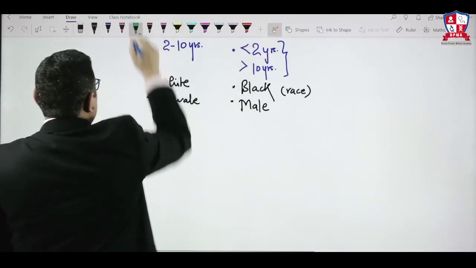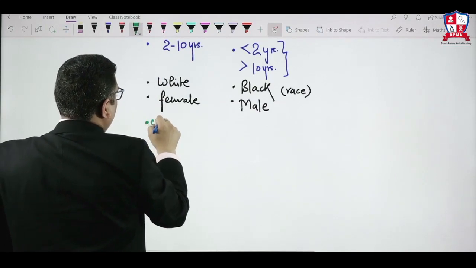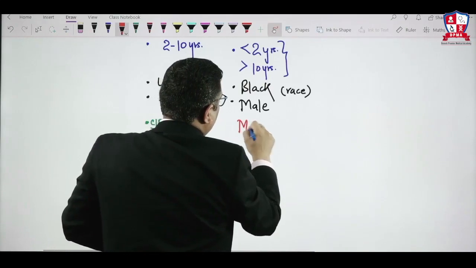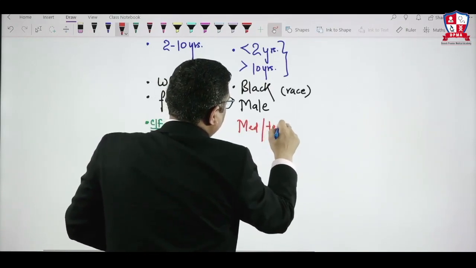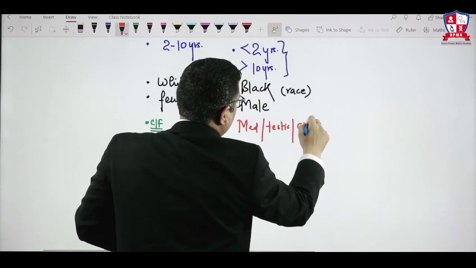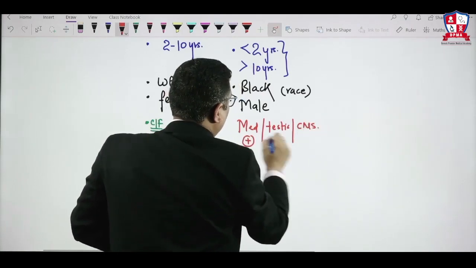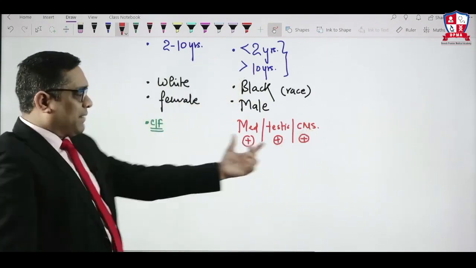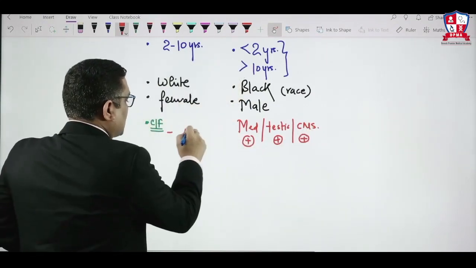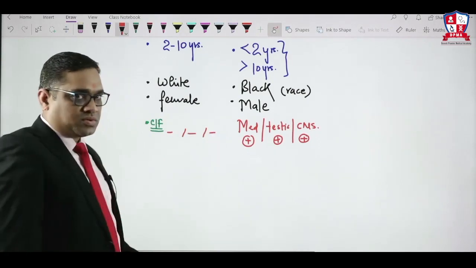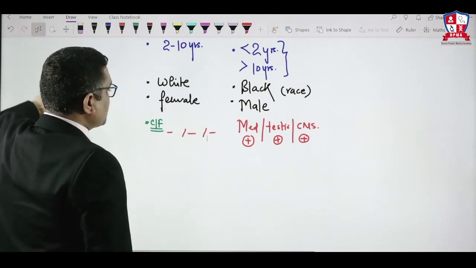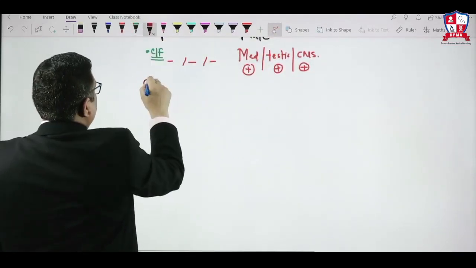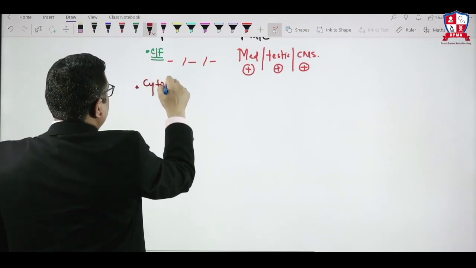On clinical basis, when you are seeing clinical features and there is involvement of the mediastinum, testis or CNS, when these organs are involved, mediastinal, testicular or CNS involvement is present, it is bad prognosis, and when these organs are not involved, this is considered good prognosis. Now we will see the cytogenetics. In cytogenetics, what are the good things and bad things?